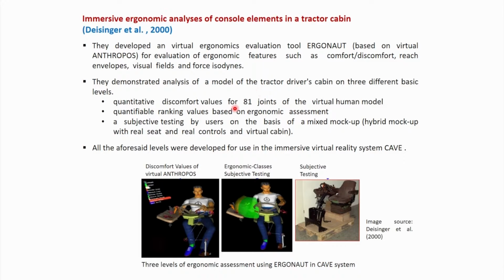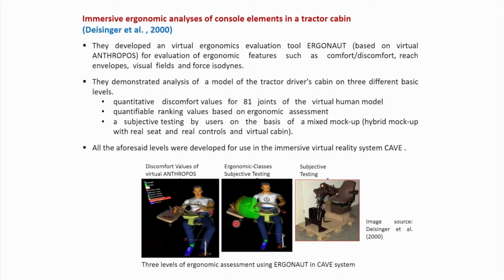So in this particular research, they not only conducted the research in a virtual environment with digital human modeling software, at the same time, with real subjects, they collected feedback using the hybrid mock-up, where real seat and real controls are used in the virtual workplace environment. All the aforesaid levels are developed for use in an immersive virtual reality system, that is CAVE.